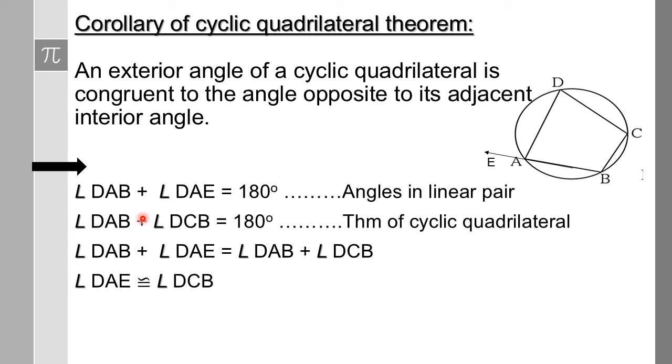That is, first you write the given part, you draw the diagram, you write the construction, and then you write to prove, and then you start with the proof. Okay. So after you start with the proof, these 4 points are the main things.